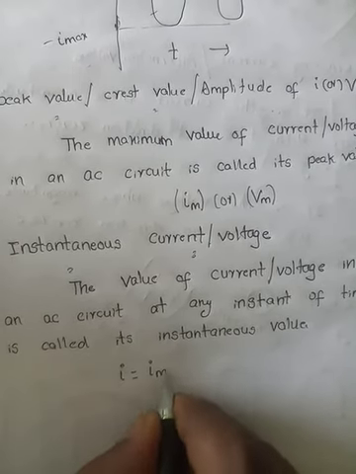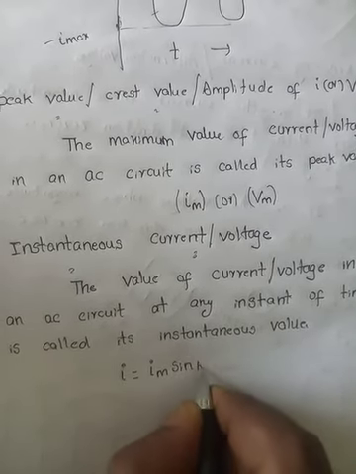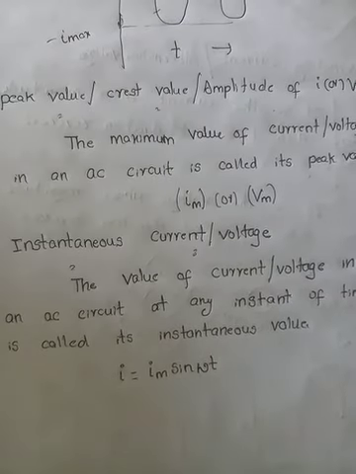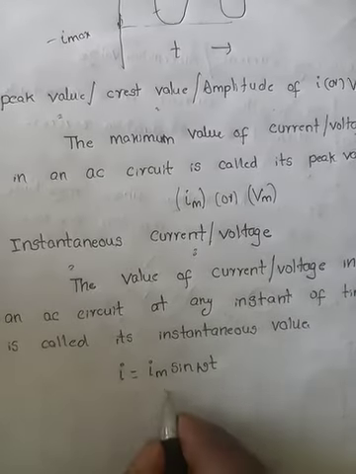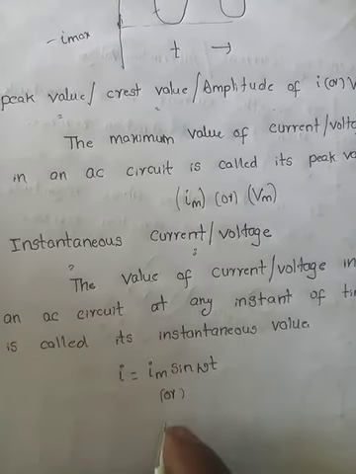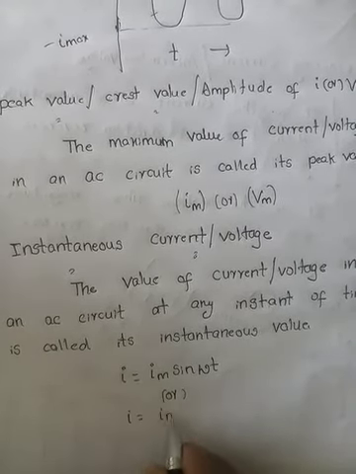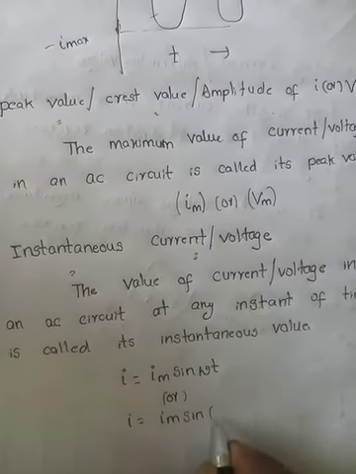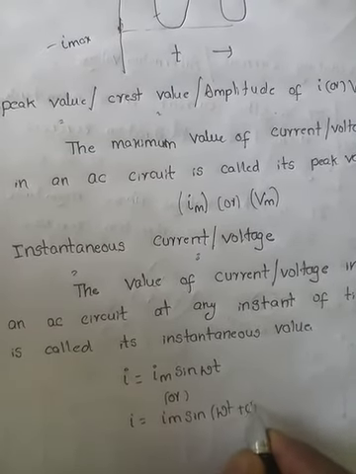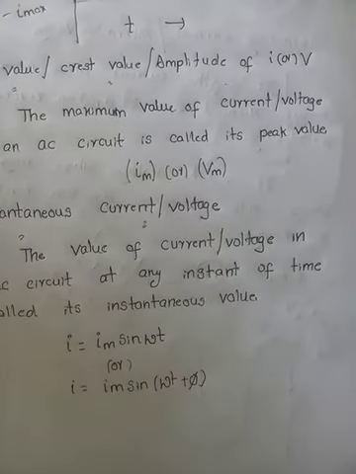So, I is equal to Im sin omega t, or if it has a phase difference, then I is equal to Im sin of omega t plus phi. We will discuss clearly what phase phi means.